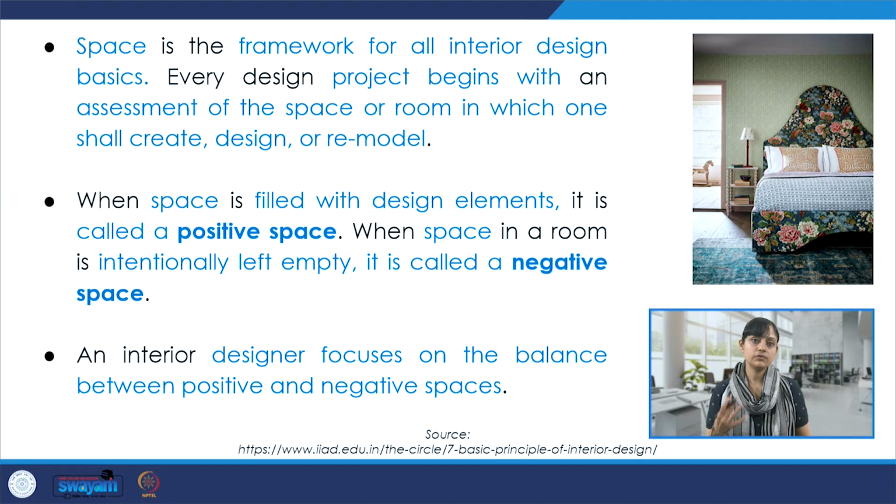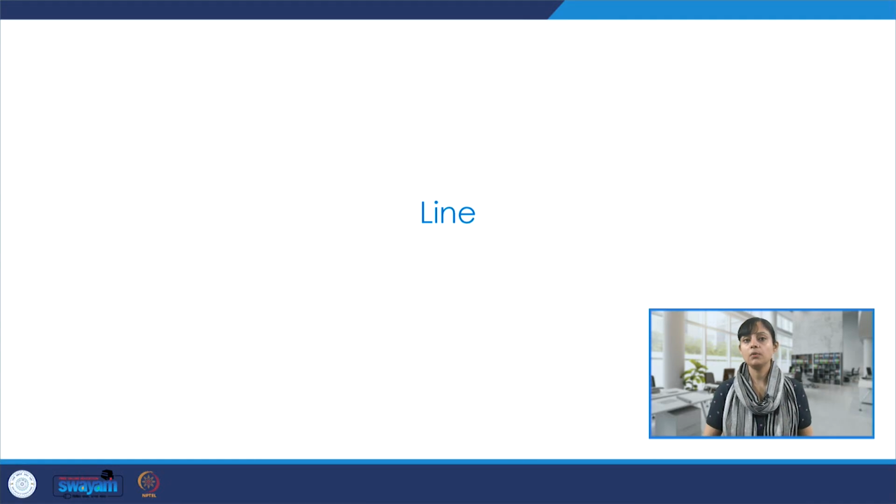So when space is filled with design elements, it is called a positive space. And when space in a room is intentionally left empty, it is called a negative space. This is a very basic and simple, or loosely put, definition. So, to understand the interplay of positive and negative space, and this kind of balance between the positive and negative space is what the designer focuses upon or aspires to achieve. Let's talk about line.